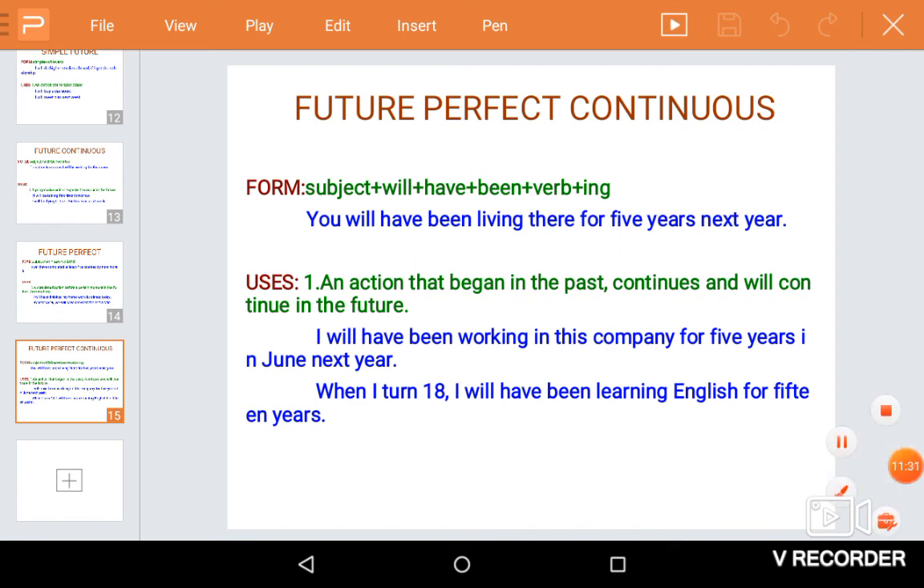As I said earlier, we rarely or never use past and future perfect continuous tenses. But when you use tenses, you have to be very conscious. Only if you use the right tense, you can convey what you think rightly. Thank you.